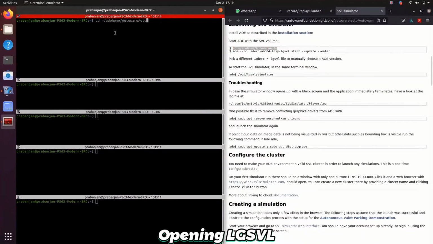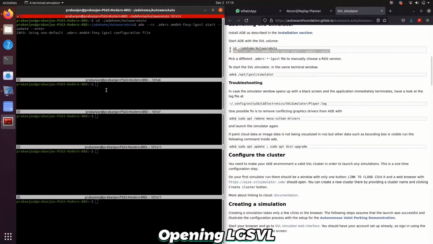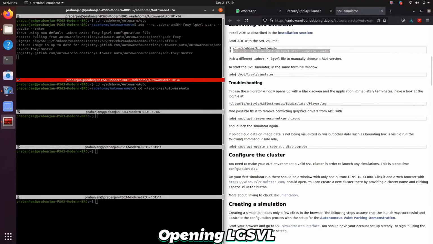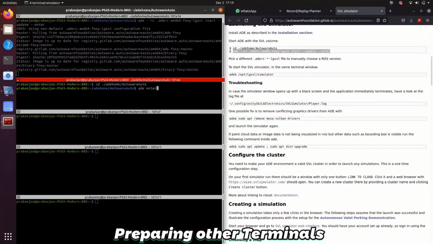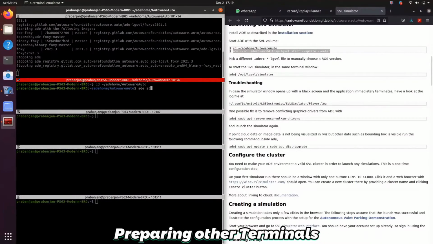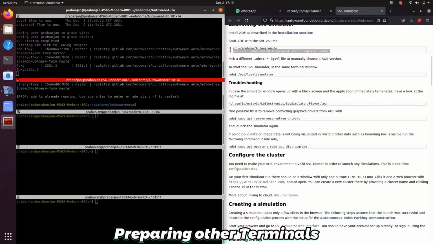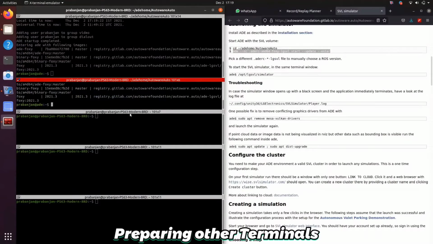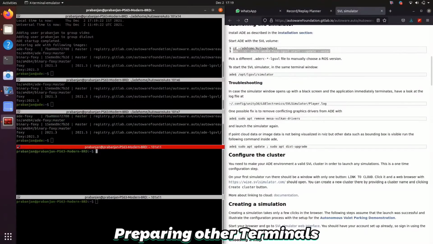For doing that, there are commands documented in the Autoware Foundation GitLab, so I'm using it. While the LG SVL simulator is opening, I am preparing other terminals. What I mean is, as I told you, in order to use any other application, I should enter the ADE environment first. So that's what I'm doing. You can see I'm giving ade enter. That's the command for entering the ADE environment.